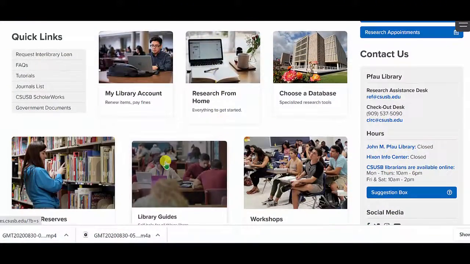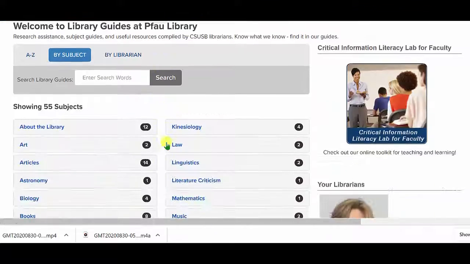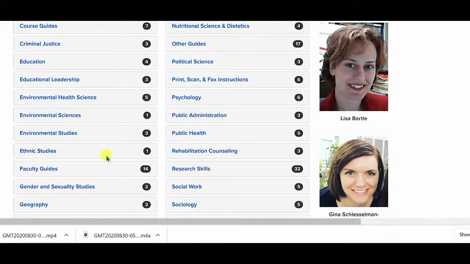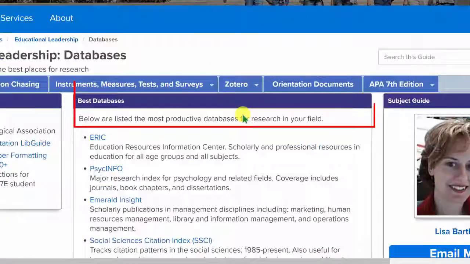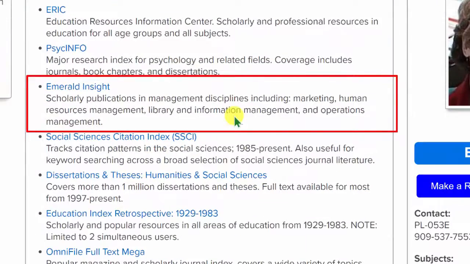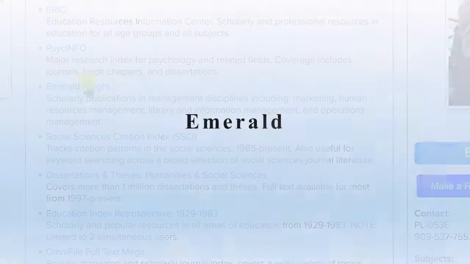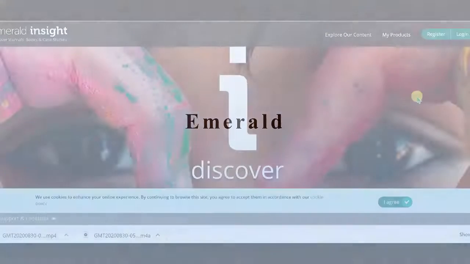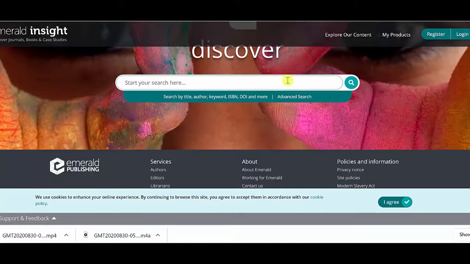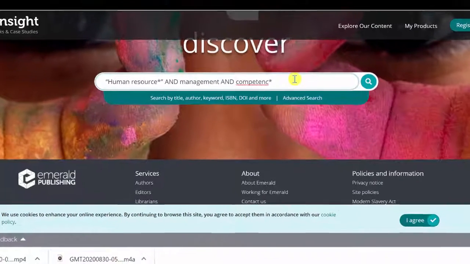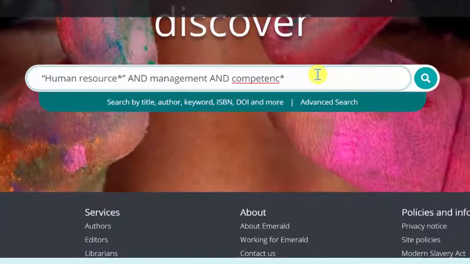I'm going to return to the Pfau Library homepage, Library Guides, and the Educational Leadership Guide. Emerald. Emerald is considered a business database, but our Ed.D. students have found it very useful because of its leadership and management content.